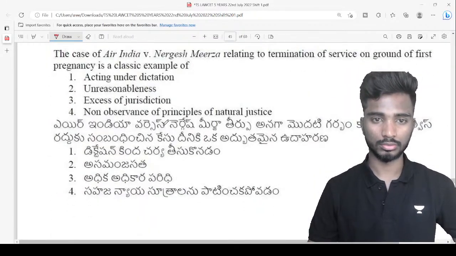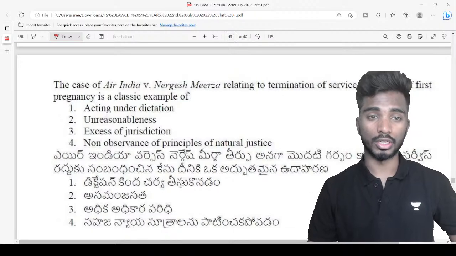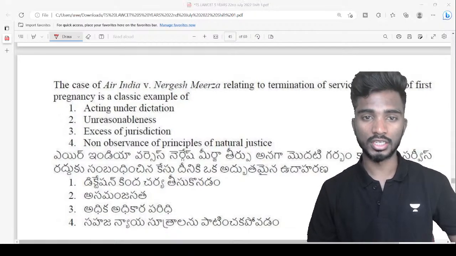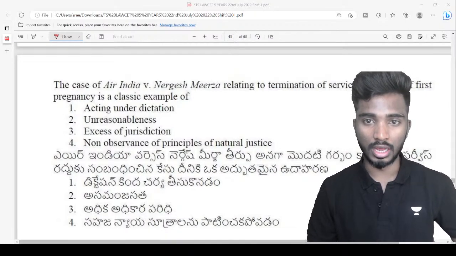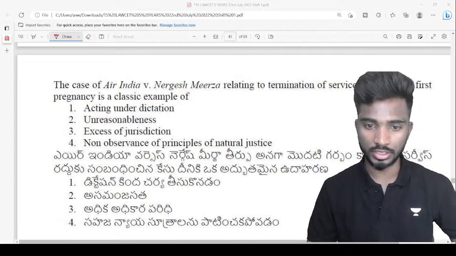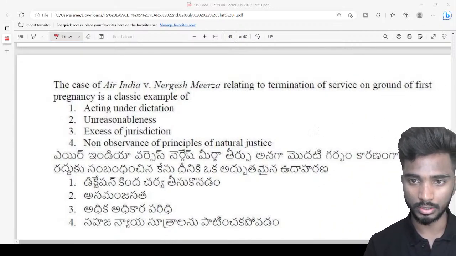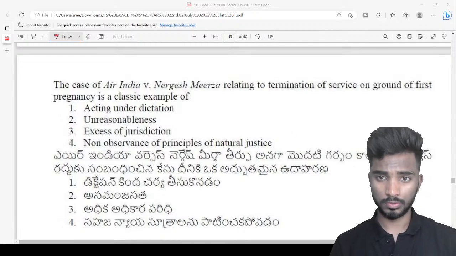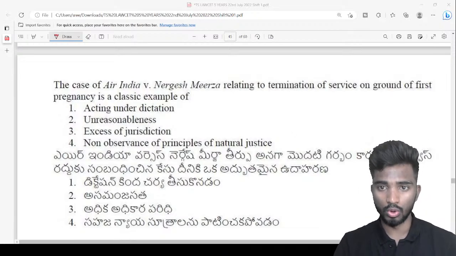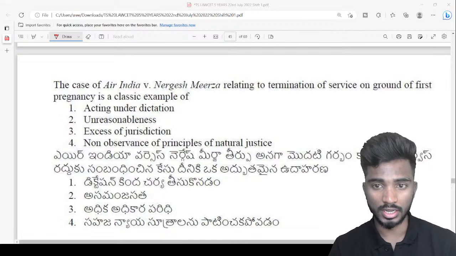Next question. Very important question, guys. The case of Air India versus Nargesh Mirza relating to termination of service. Let me move myself a bit. Termination of service on ground of first pregnancy is an example of...